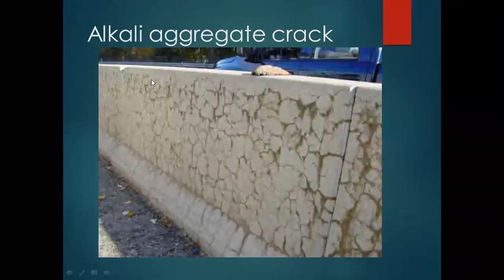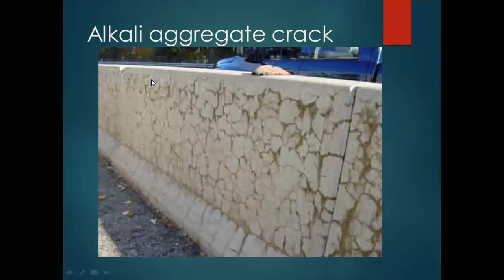Alkali aggregate reaction. What is meant by the alkali aggregate reaction? Alkali aggregate reaction is nothing but alkalis from cement and silicate from the aggregate. They react with each other. Both react with each other, and a third component is produced, the alkali silicate reaction. Because of this alkali silicate reaction, these cracks are developed on the top surface of the concrete. Okay.